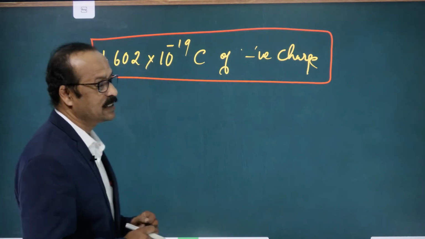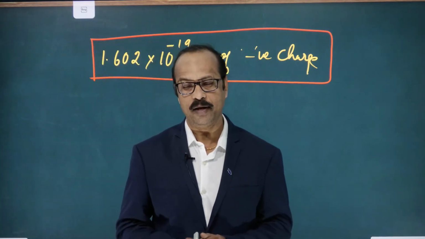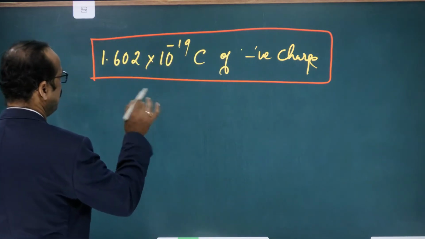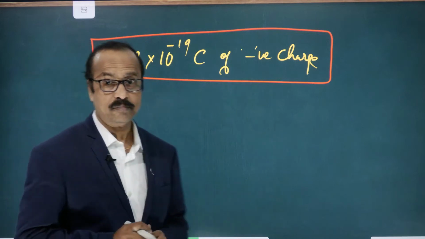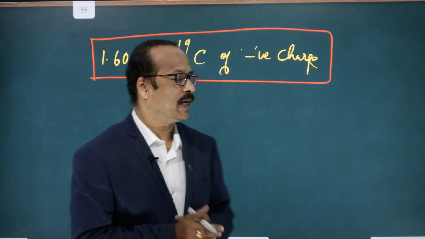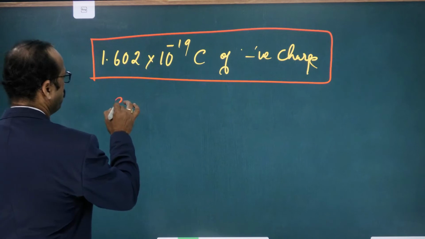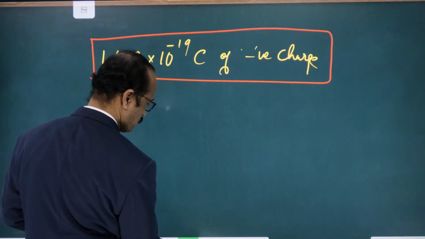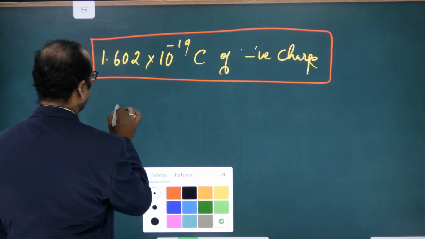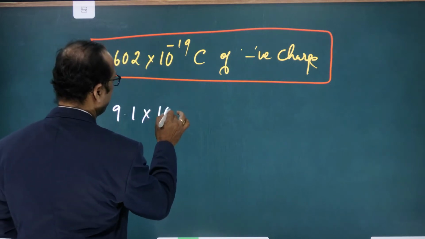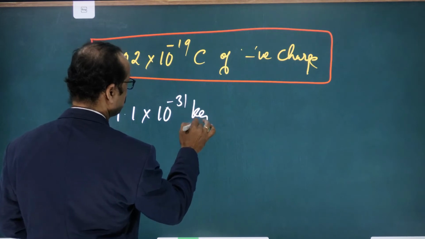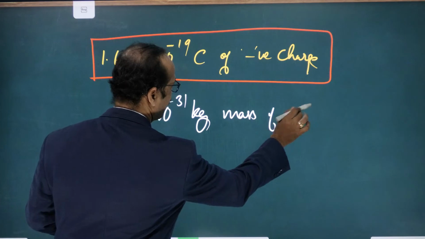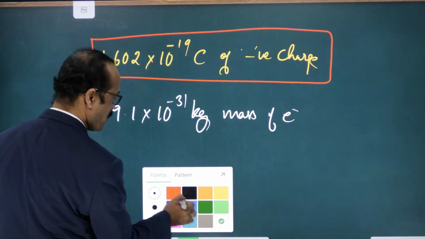Based on these values, they also calculated the mass of an electron, which is found to be 9.1 into 10 to the power of minus 31 kg.